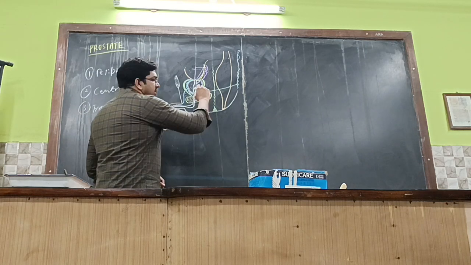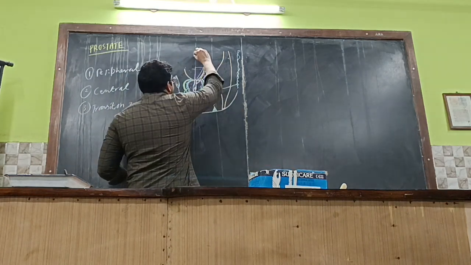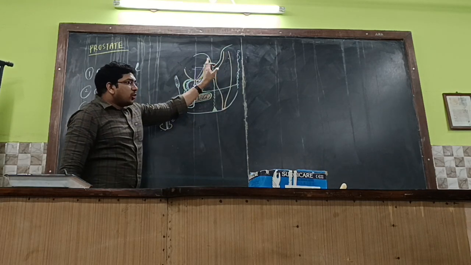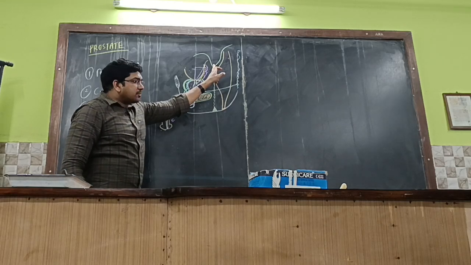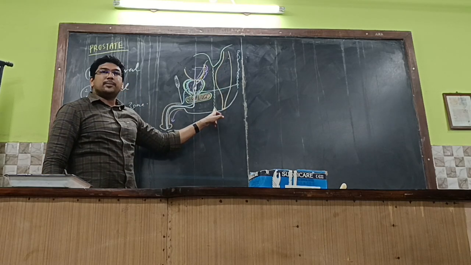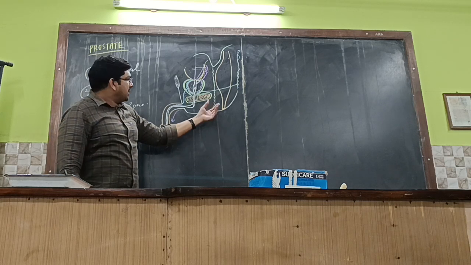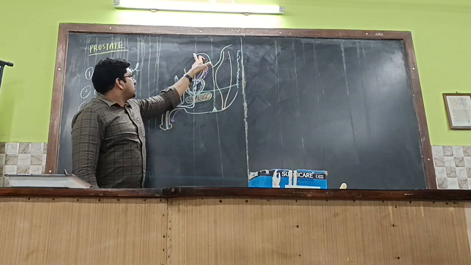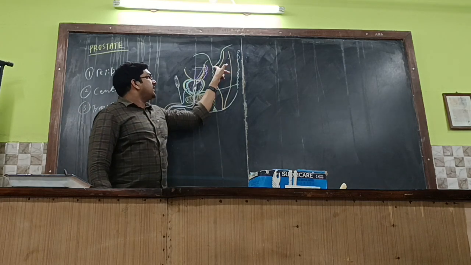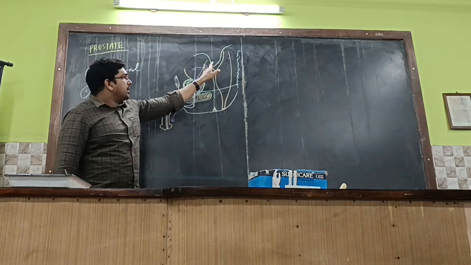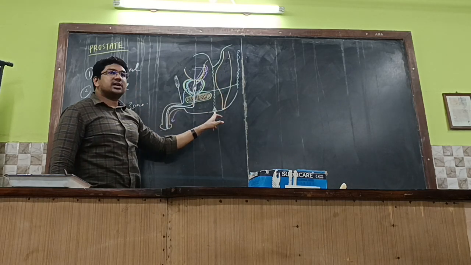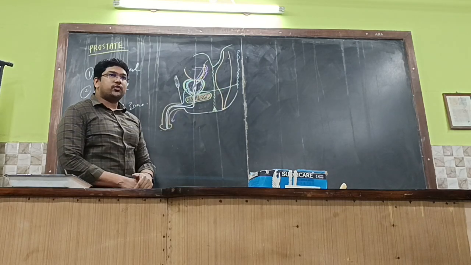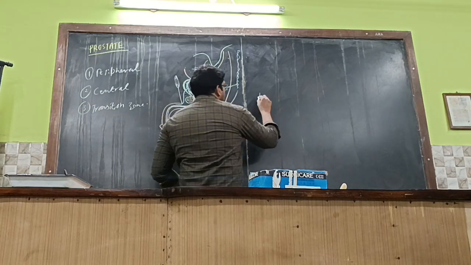Embryologically, what will happen? The rectovesical pouch will be going downwards till the perineal body over here. But later on this part will be fused, leaving the uppermost part. So this part of the peritoneum will become the rectovesical pouch, but this will remain as a fascia connecting the perineal body with the pouch. This is called the fascia of Denonvilliers. This is important.